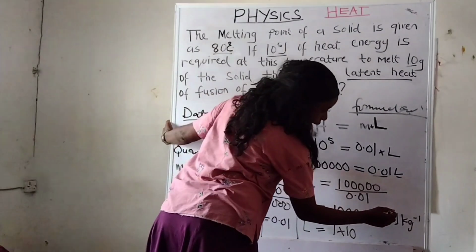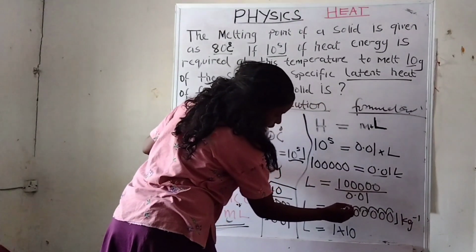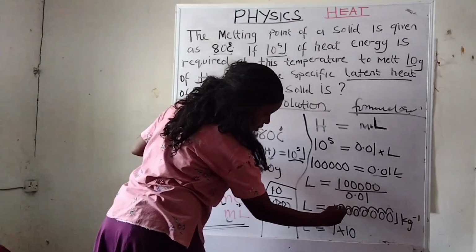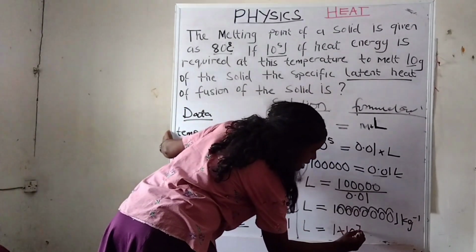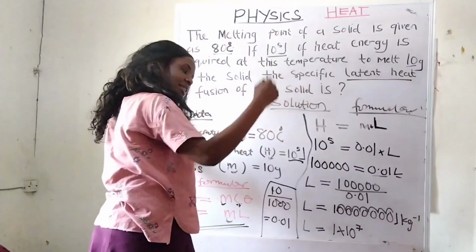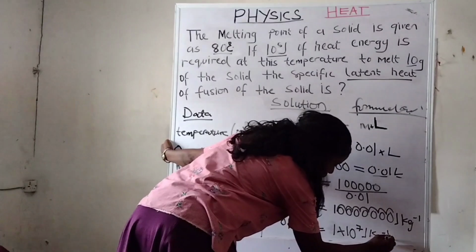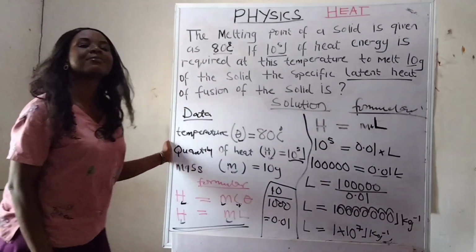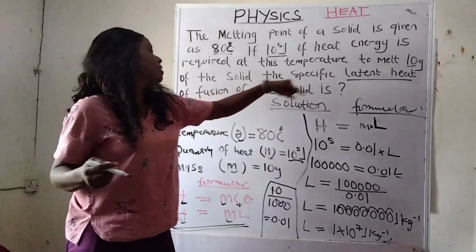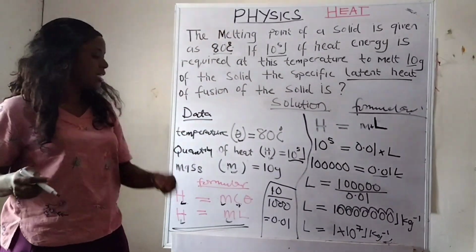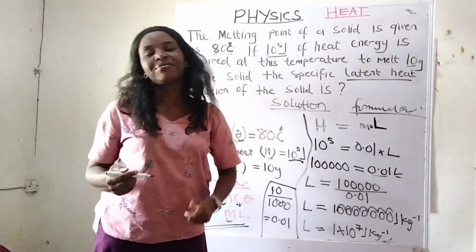I'll count from this end: 1 2 3 4 5 6 7. It will be 1 times 10 raised to power 7, because I counted 7 times. Joule per kilogram finally. So the value of the specific latent heat of fusion of this solid is 1 times 10 raised to power 7 joule per kilogram.